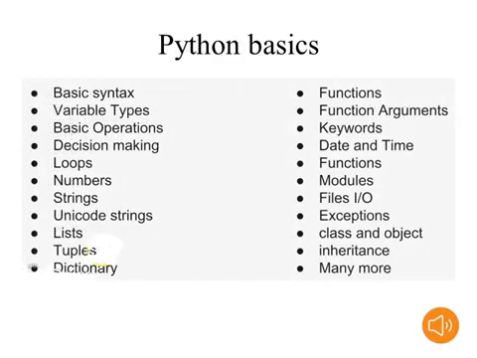Next, Python basics. Compared to the Java basics, in Python basics we will learn some advanced concepts, some extra concepts. Actually, syntax as usual, variable types, basic operations, decision making, loops. These are learned in each and every programming language. But in Python we will learn extra basics. Those are lists, tuples. So next, some methods, date and time, some exceptions, class and object, inheritance, like that.